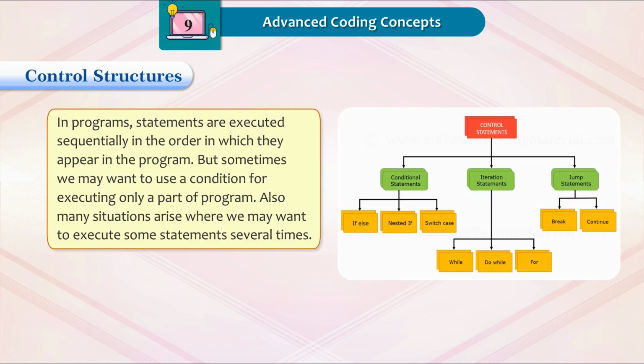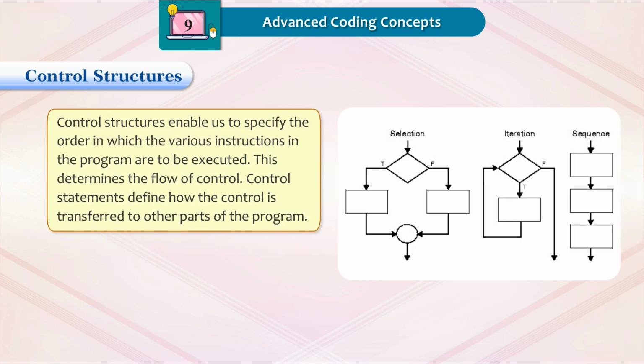Control structures. In programs, statements are executed sequentially in the order in which they appear in the program. But sometimes we may want to use a condition for executing only a part of the program. Also, many situations arise where we may want to execute some statements several times. Control structures enable us to specify the order in which the various instructions in the programs are to be executed.